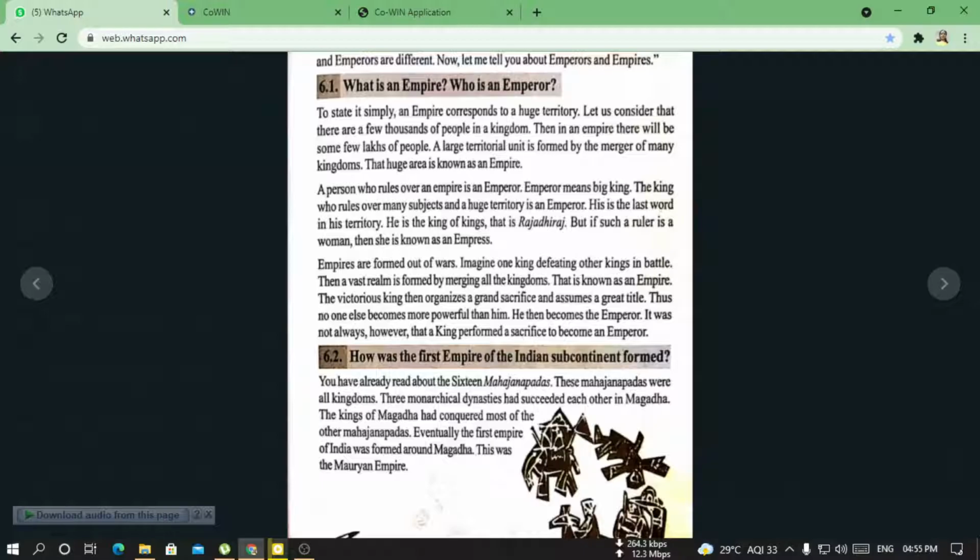Thus no one else becomes more powerful than that person who is the main person of that area. The main person of that place we call the emperor. No one else can rule there except him. Okay, so it was not always however that a king performed sacrifice to become an emperor.